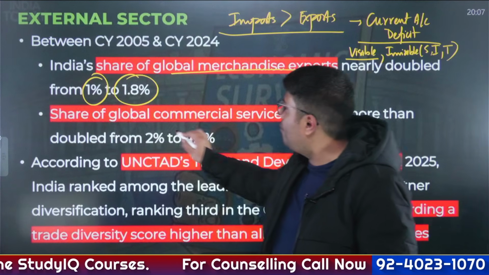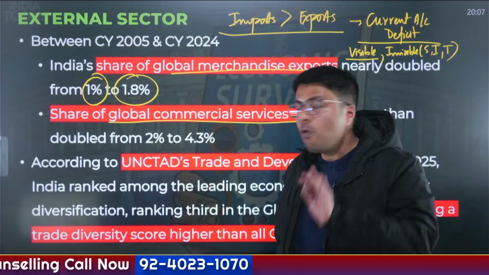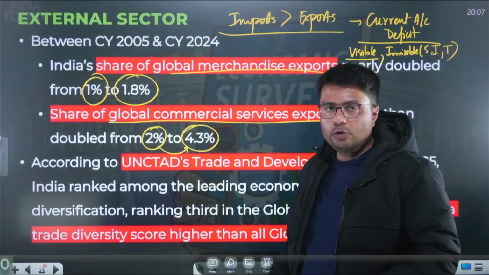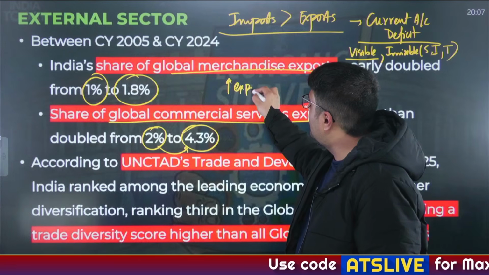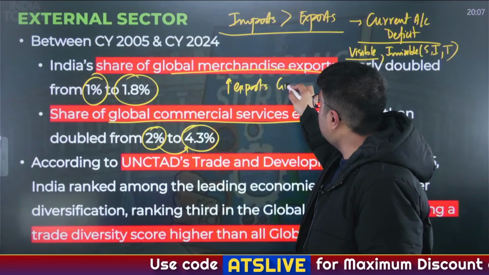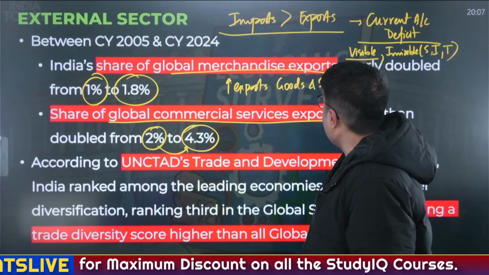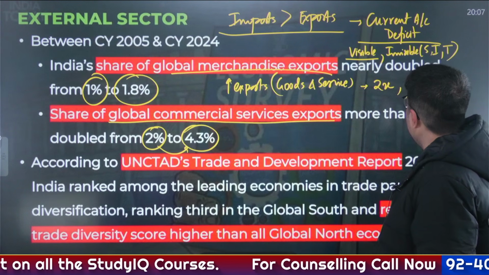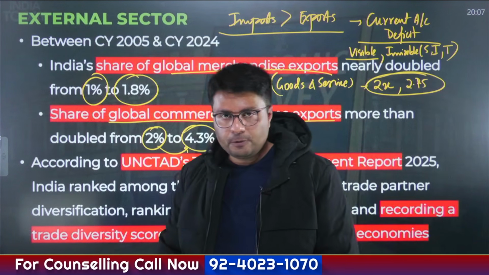Similarly, India's share of global commercial services exports has also more than doubled, from 2% to 4.3%. So on a broader level, you can understand that the exports of goods have increased and the exports of services have increased. How much? Nearly doubled, to 2.15 times, right? So more than doubled in both cases.